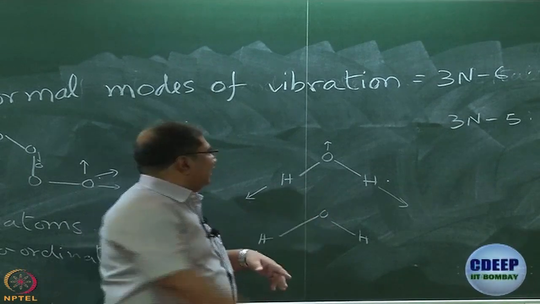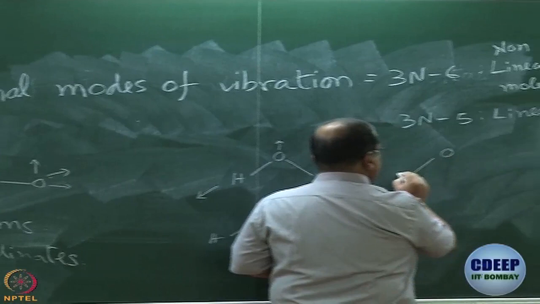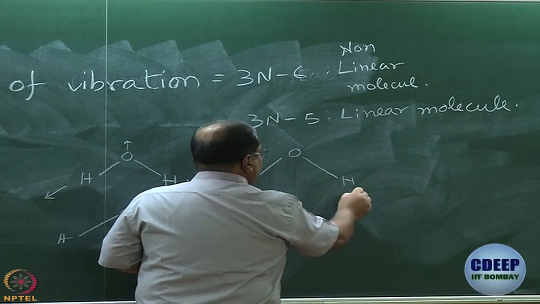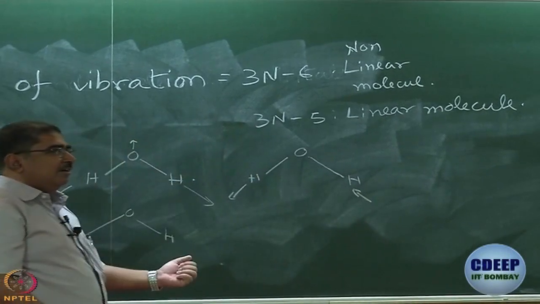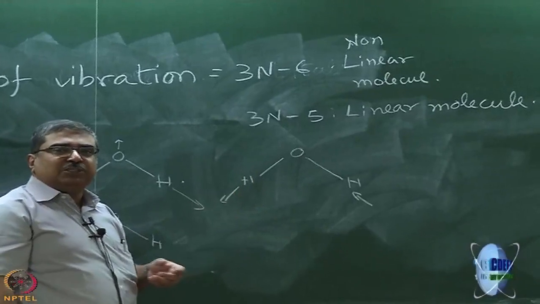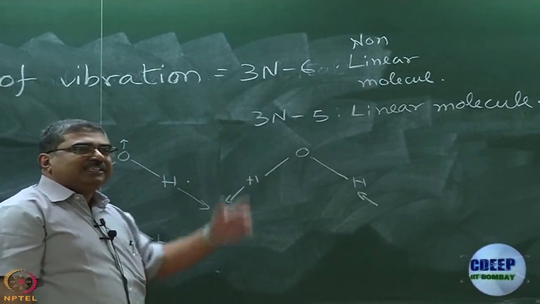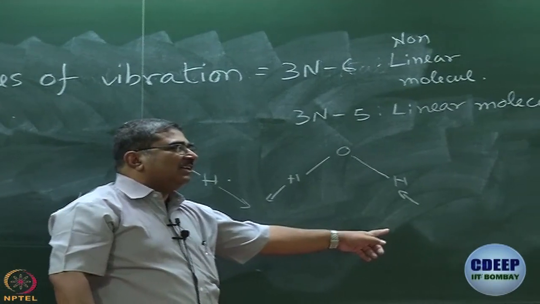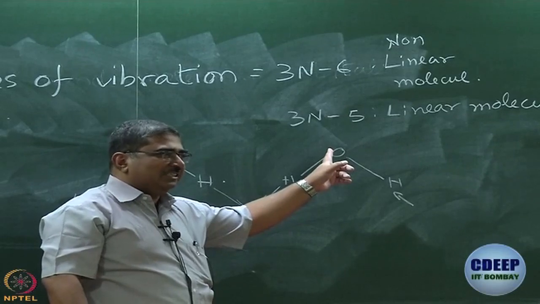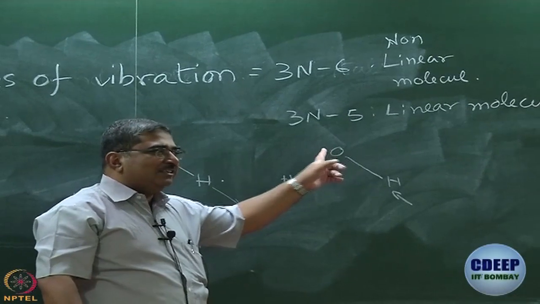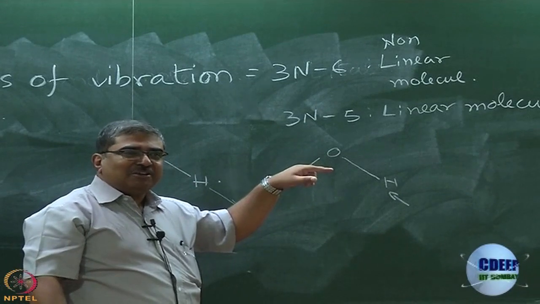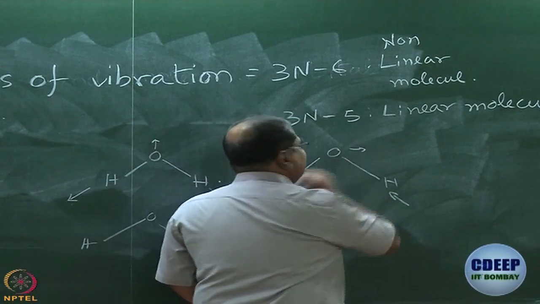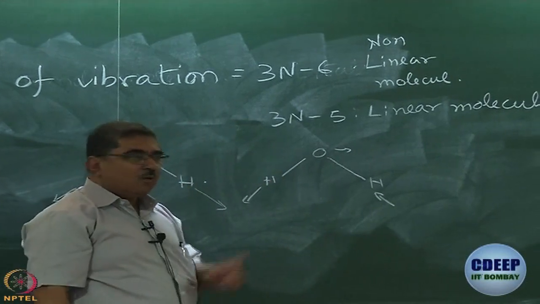I could also do something else. This one stretches, and I will make the other OH bond shorter by moving this hydrogen. Now, in which direction does oxygen have to move? What I am saying is that I am trying to compensate for the vertical movement by moving hydrogen towards oxygen, so the horizontal movement has to be taken care of. In which direction does oxygen have to move, this or that? Yes. This is another kind of vibration it can have, or I can do something else.